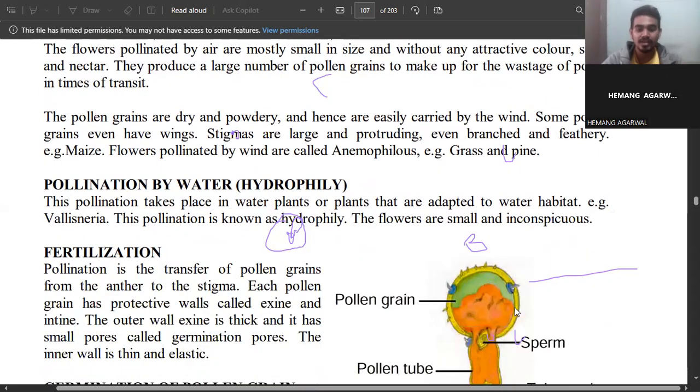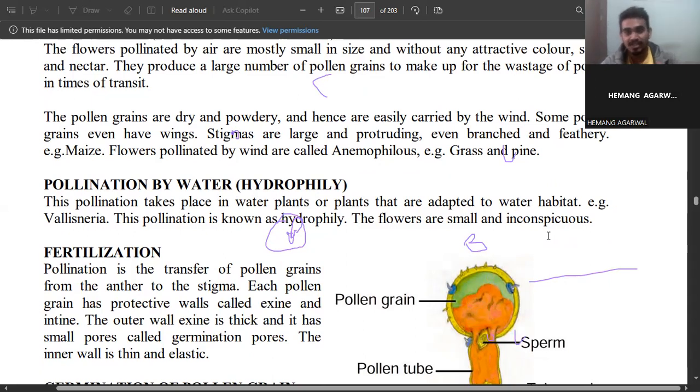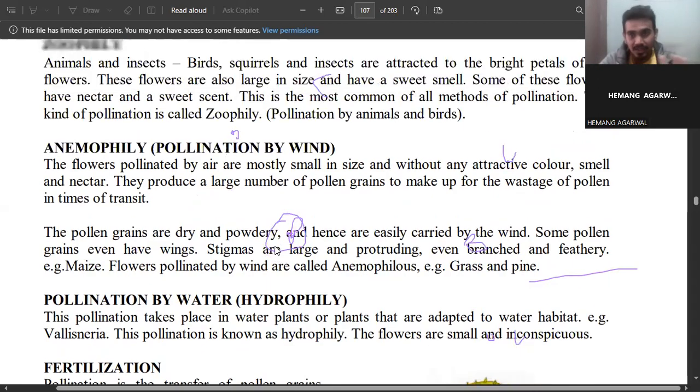Then pollination by water, that is hydrophily. This pollination takes place in water plants or plants that are adapted to a water habitat, like Vallisneria. This pollination is known as hydrophily, and the flowers are small and inconspicuous. The flowers release pollen grains into the water, and that's why the pollen grains of that flower are very small and inconspicuous, so that we can't see them even with our eyes. If they produce a large number of pollen grains, by chance they will pollinate another stigma.